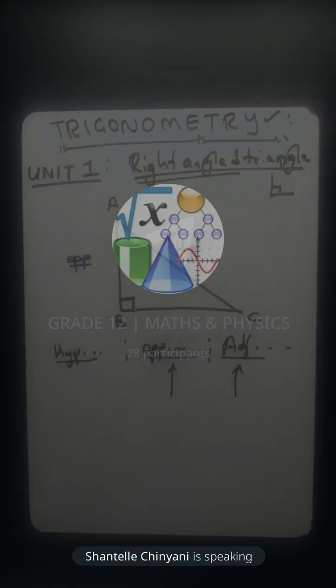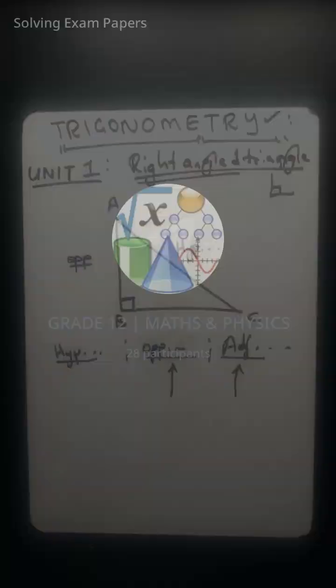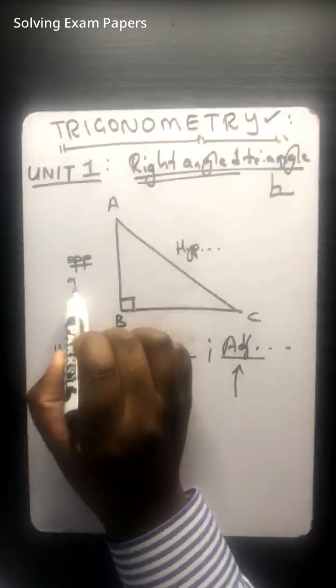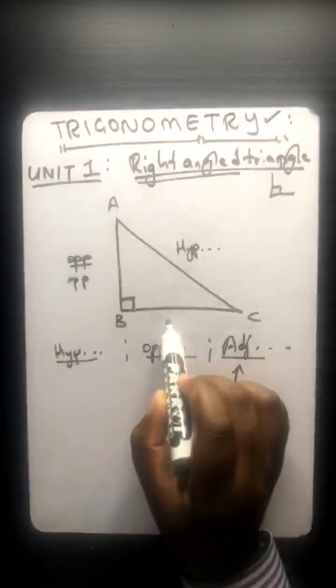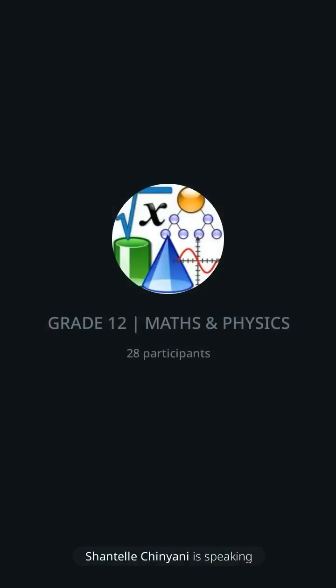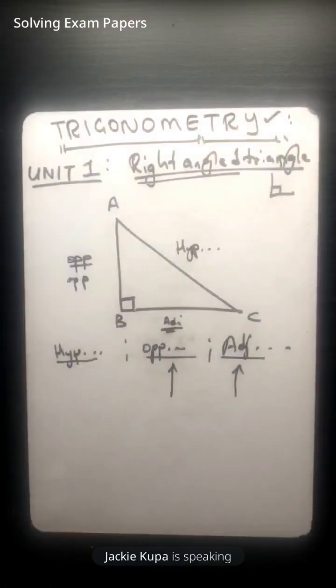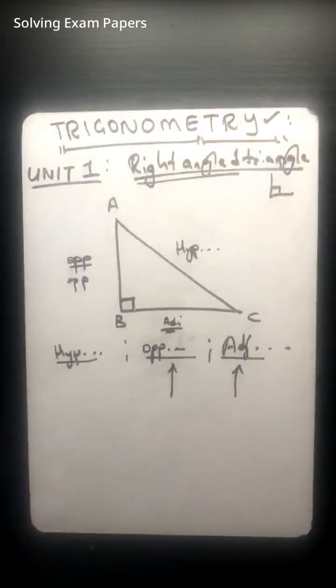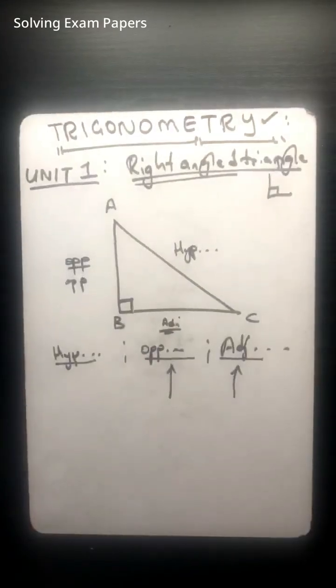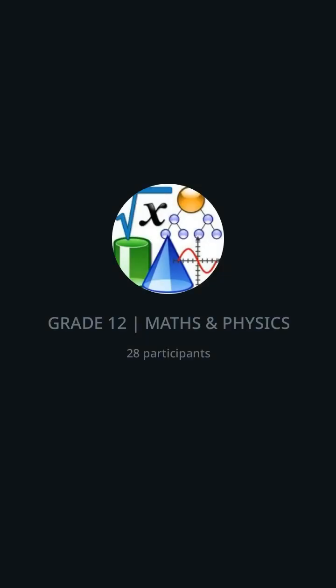AB is the opposite, and then BC is adjacent. Opposite, and then this is adjacent. Okay, this is what I'm going to say. Let me see. Remember to remain muted, honorable member. Charlotte, are you there, honorable member?